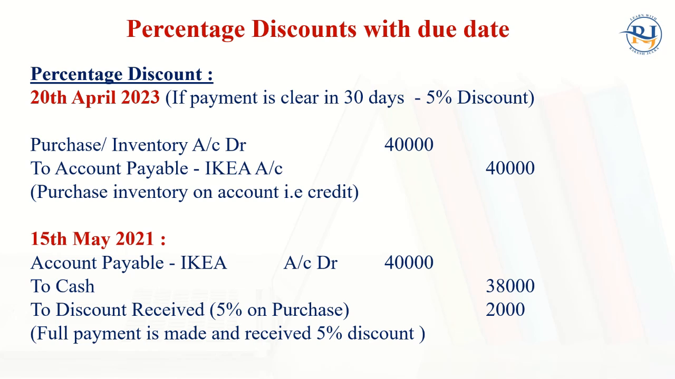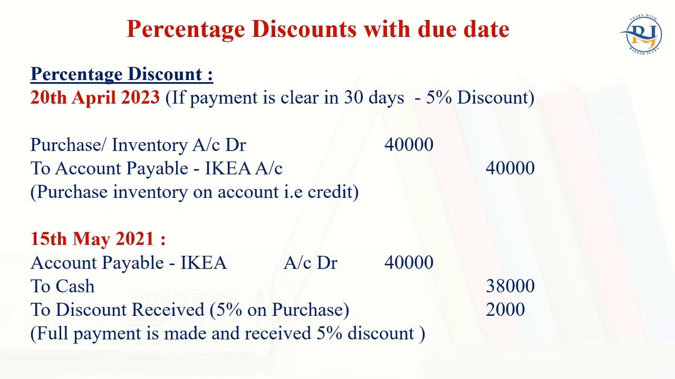So in this scenario, in this example, what I have explained, the purchase account debit or inventory account debit $40,000 and to accounts payable. So we have bought goods on credit. Now, at the time of making payment, let's say that we are making payment within 30 days. So 20th of April and 15th of May, it means around 25 days, less than 30 days.